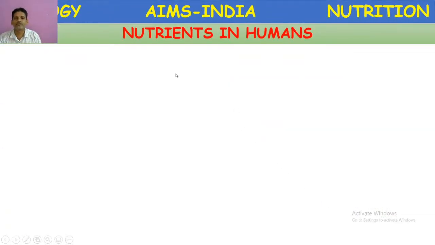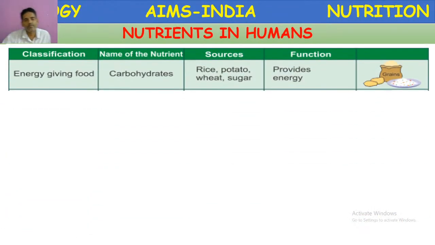Let us discuss the nutrition in human beings. We procure several types of nutrients. The nutrients which we consume are classified into different categories. One by one we will discuss. First, energy giving food or calorie food. It includes carbohydrates. The simplest or most common energy giving foods are carbohydrates.